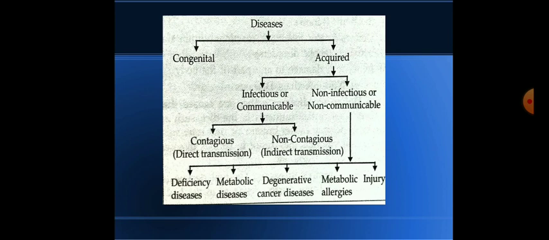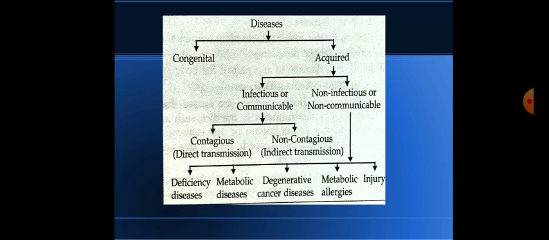five categories, 1, 2, 3, 4, 5. The first one is deficiency diseases. Deficiency diseases can be scurvy, kwashiorkor, or night blindness. Metabolic diseases means diabetes, goiter, etc. Degenerative diseases can be cancer, cataract, or arthritis related to bones. Allergies means hay fever and asthma, and injuries can be related to the bones or any body part.